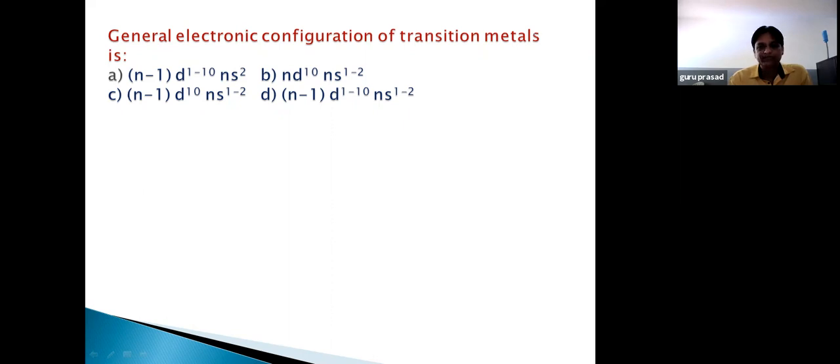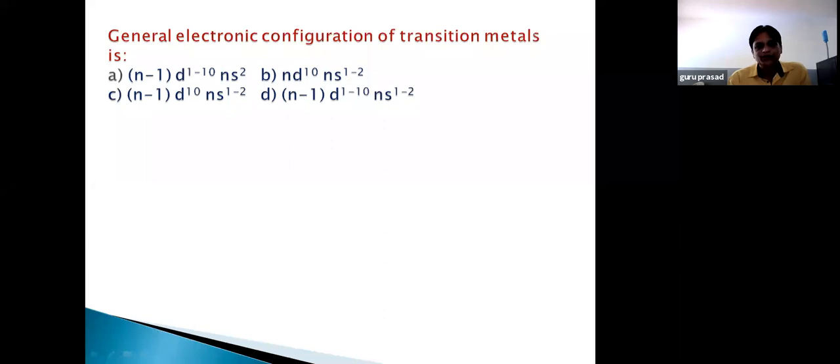Normally the color you observe is called the complementary color. For the excitation of electrons, some amount of energy will be absorbed, normally in the form of a particular frequency, and that frequency lies in the visible region.